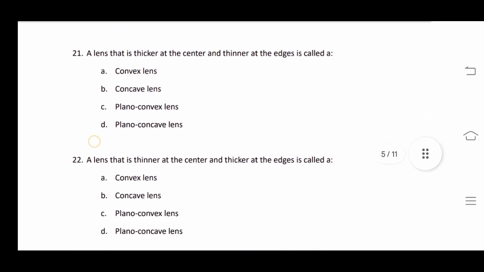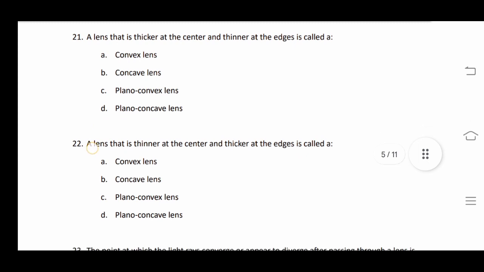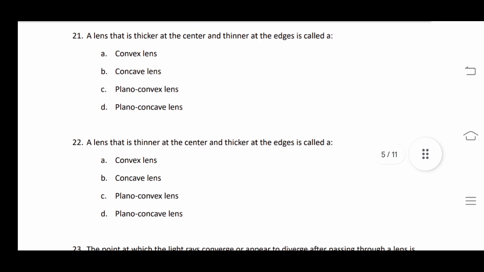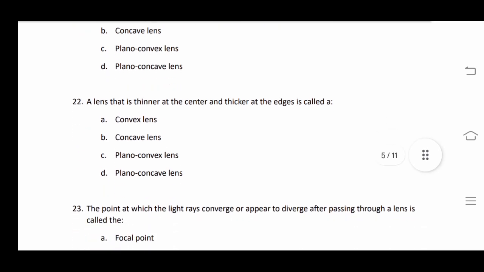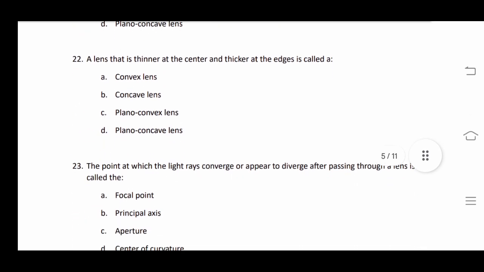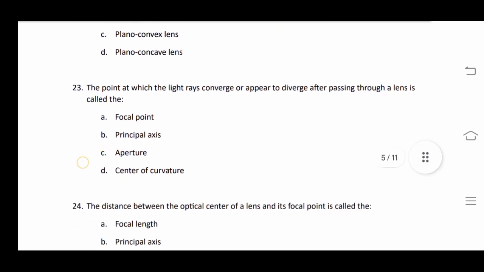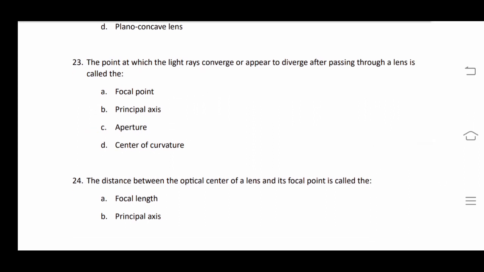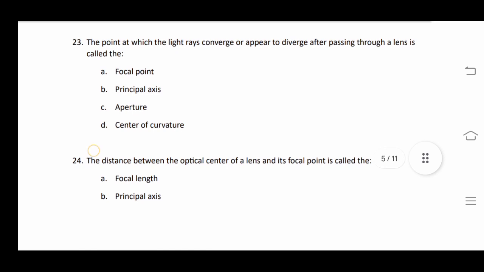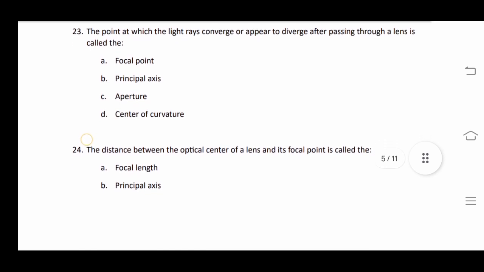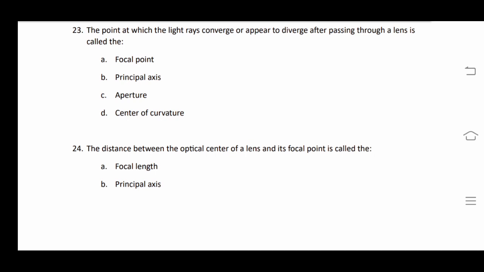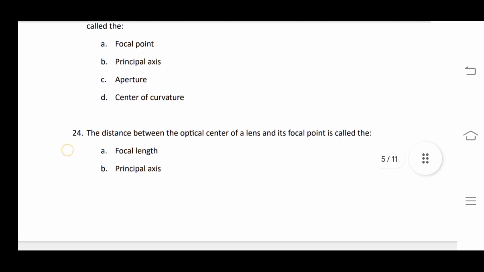A lens that is thicker at the center and thinner at the edge is called... we all know the answer of this question. Thick at the center and thin at the edge will be our convex lens. Our next question, the lens that is thinner at the center, reverse it, this will be our concave lens. The point at which light rays converge or appear to diverge after passing through a lens is called the focal point. That is our focus. So the answer will be option A.